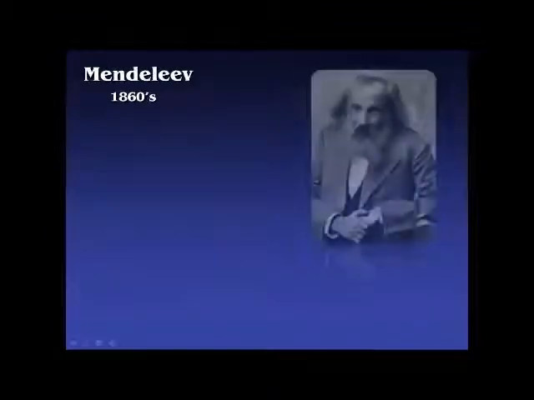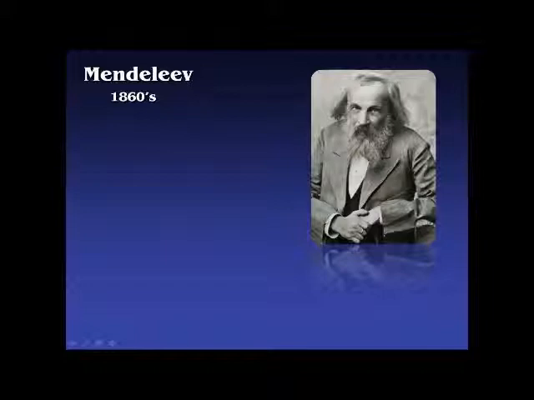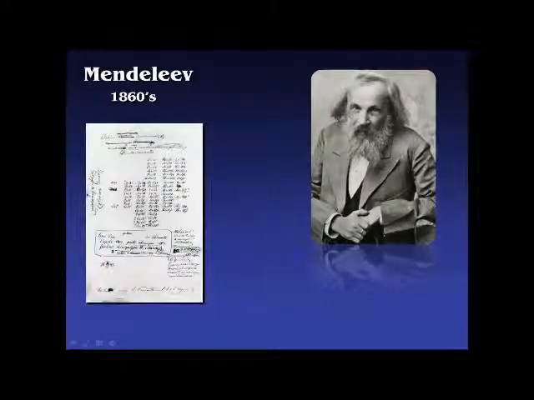Well, later on in the 1860s, Mendeleev, who is just an awesome looking guy, he's Russian, came up with an idea. He took all of the elements that they knew of at that time. I think there were maybe 40 some elements that they knew of, all the basic ones, right? Hydrogen and lithium and boron and carbon and fluorine and helium and so forth.